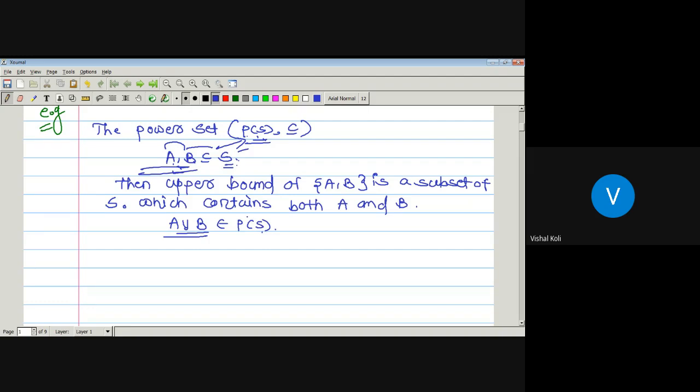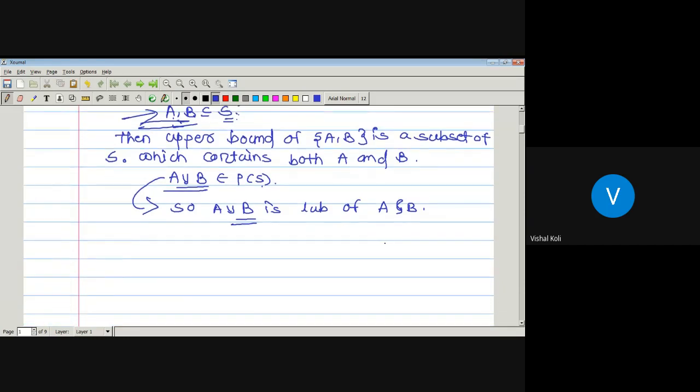Now here, this A union B is a least upper bound of these two elements A and B. So according to me, A union B is a least upper bound of A and B. Now I will show how this A union B is a least upper bound. What is the definition of least upper bound? Any upper bound is said to be a least upper bound if it is first an upper bound. Here we have first proved that A union B is an upper bound of A and B.